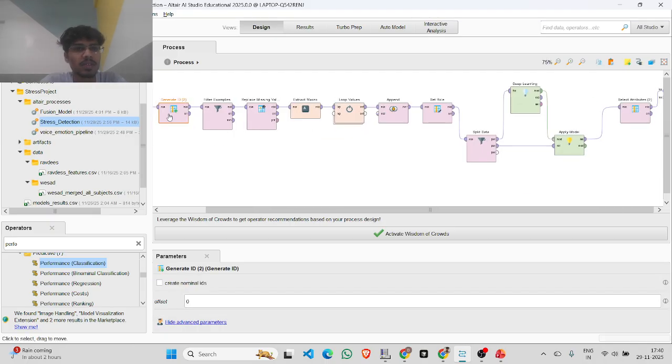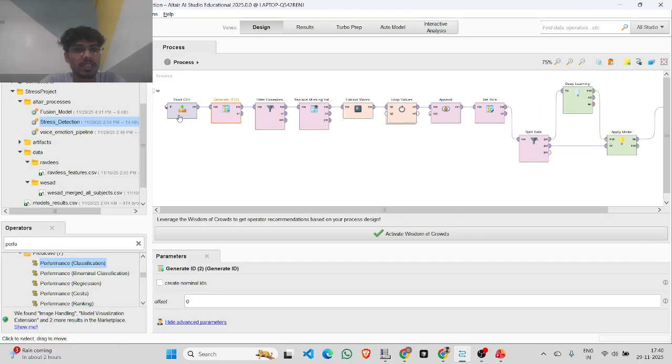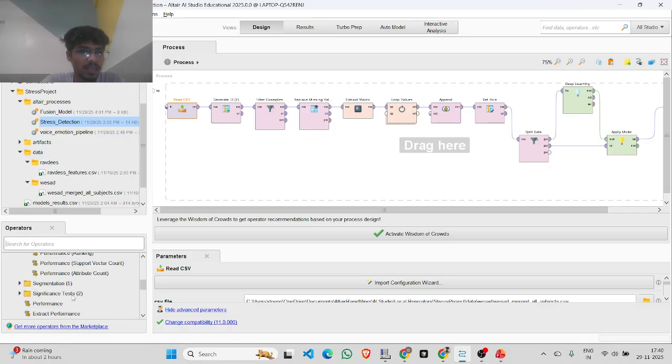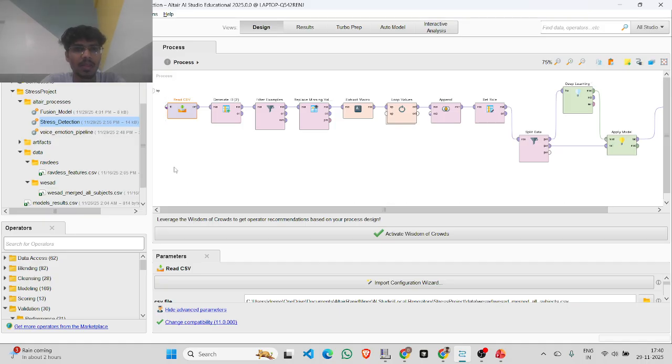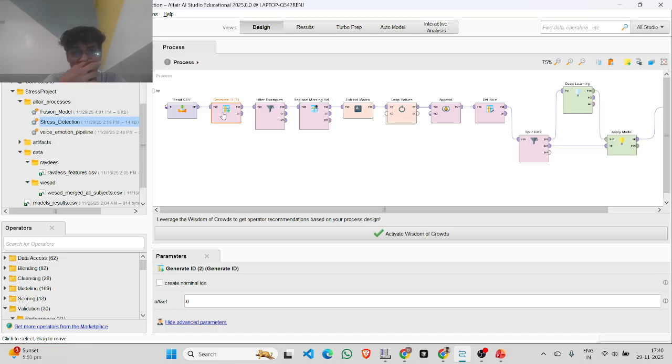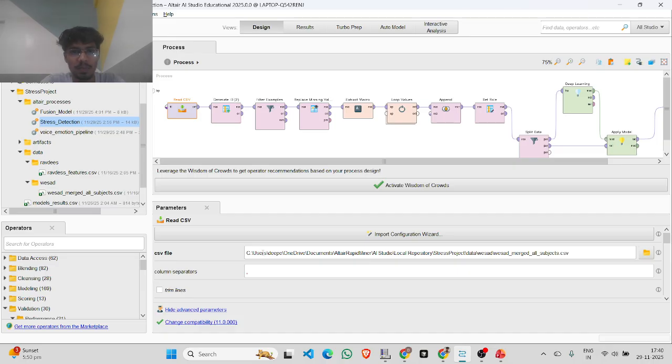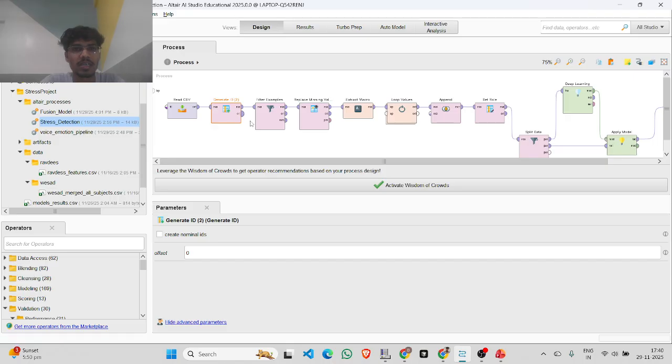Here I have used the CSV operator. From here we can get the operators. There are a lot of operators, and it supports a lot of features. Here I use generate ID and the parameter setter. You can set different parameters, and I use this path for the CSV file, and generate the ID. And this is filter examples.